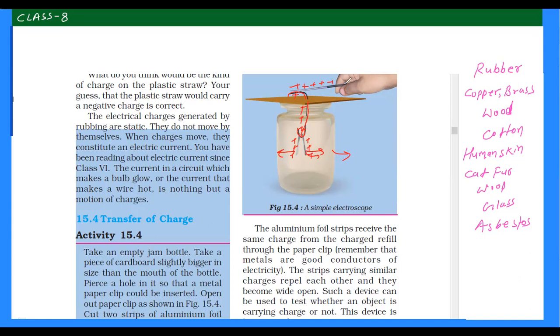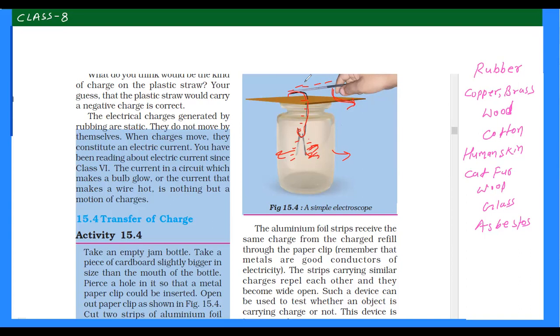If you bring some negative charge near it, then these two leaves will also repel each other. If you bring some negative charge here, then this negative charge will also come to these two metal strips and they will also repel each other. So by this electroscope, you cannot check whether an object is positively charged or negatively charged. You just find whether this refill has charge or no charge. You cannot check whether it is positive or negative charge. So this is the disadvantage of the electroscope, right?